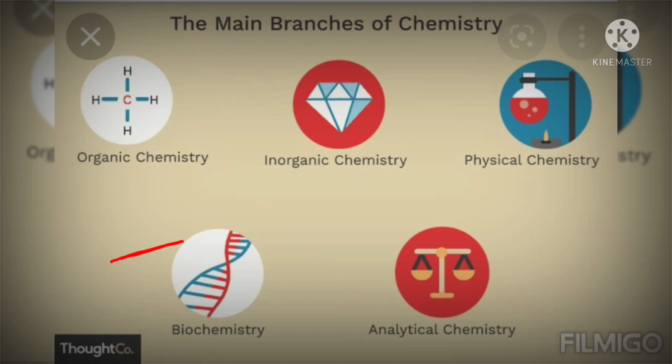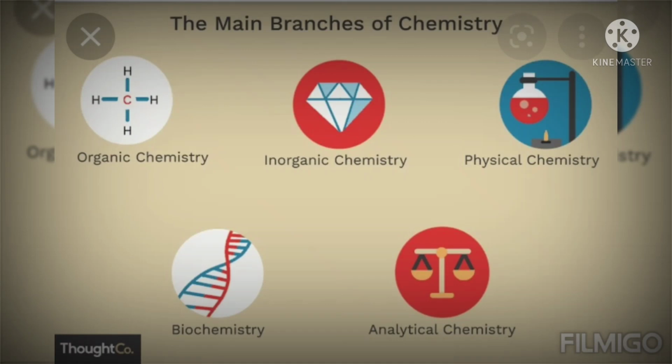Lastly, we see the third branch, physical chemistry, the study of properties and changes of matter and their relation to energy. In physical chemistry, during a reaction, energy is released in some amount, and that release of energy we study in physical chemistry. For that energy, we know the Einstein equation, E equals mc squared, which we will see in physical chemistry. That is the study of properties and changes of matter and their relation to energy.